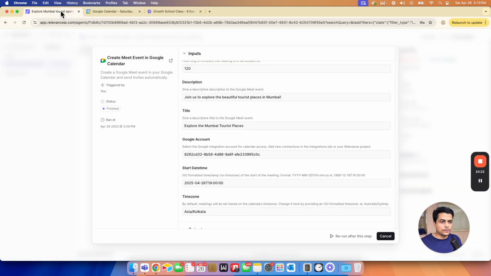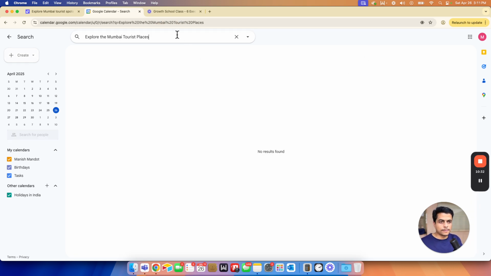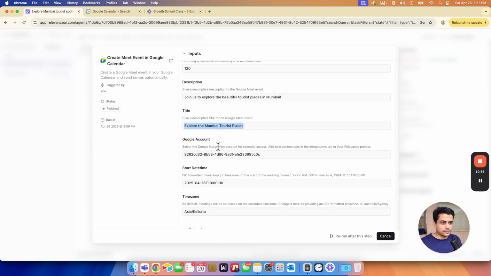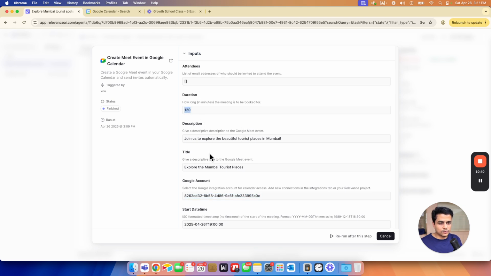No, no, no, no, no. Explore Mumbai tourist places. Let me try and search that particular event if it is there. Nope, it is not found. It's pretty strange. Why? Because we have this 2 hours event.